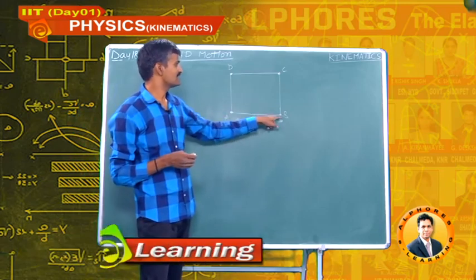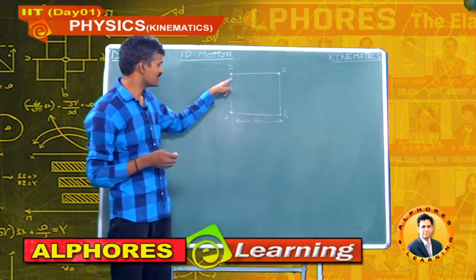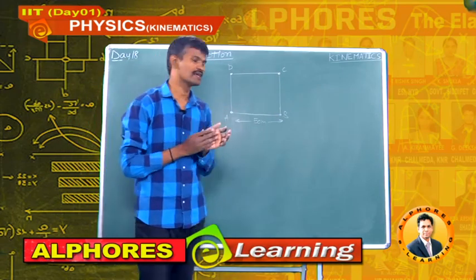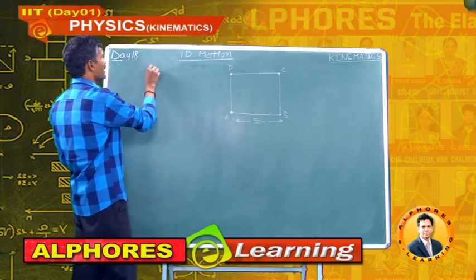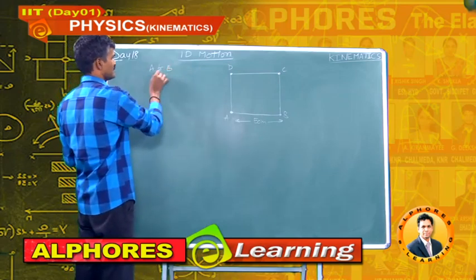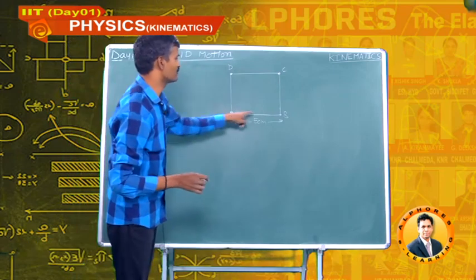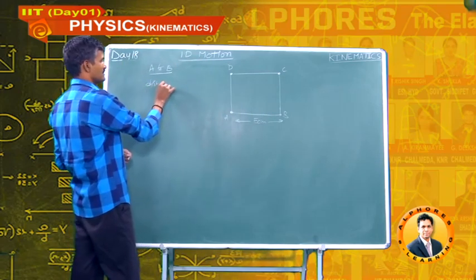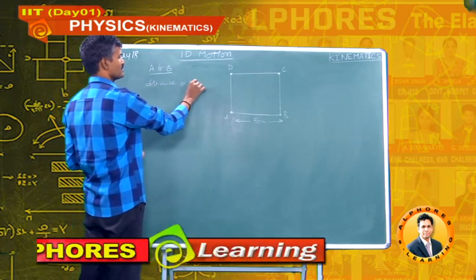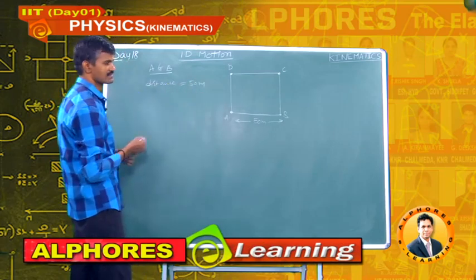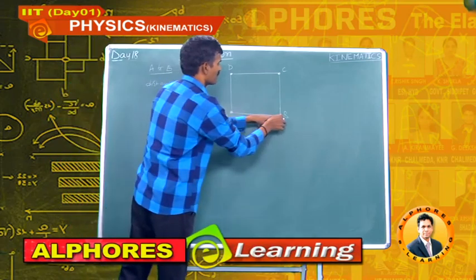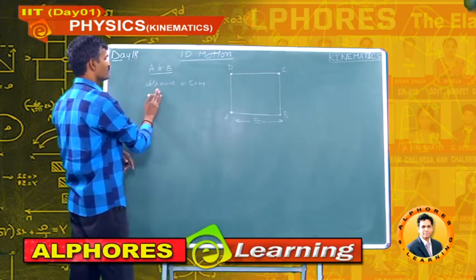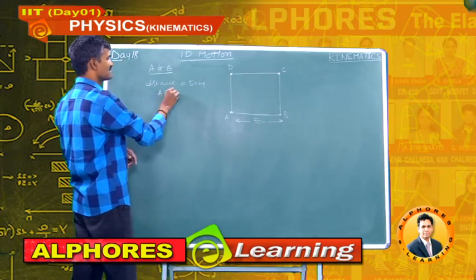If the man travels from A to B, the distance travelled is 50 meters.